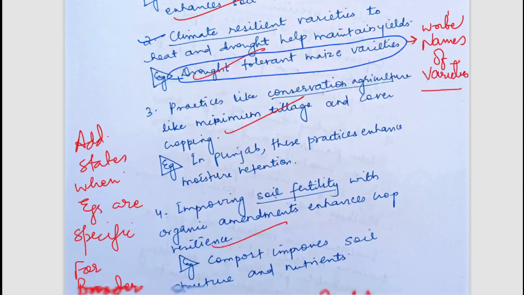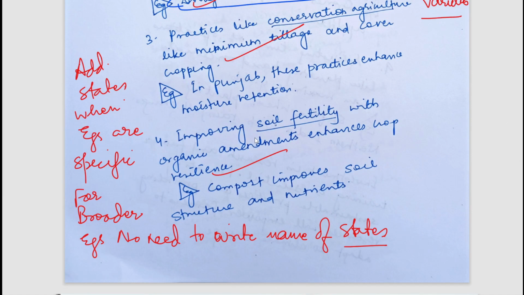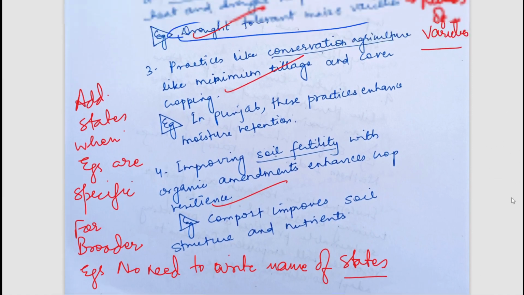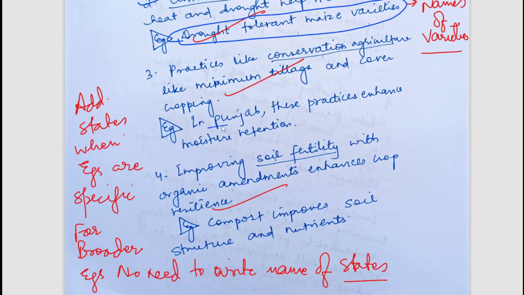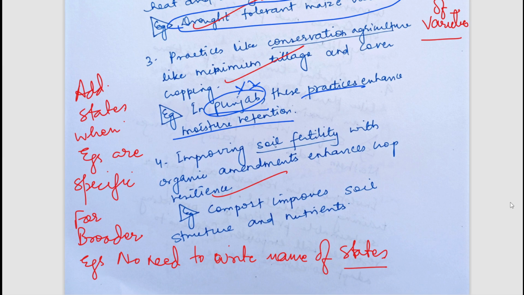Practices like conservation agriculture can be there, improving soil fertility. So in the examples, you can see that the student has written examples like this. In Punjab, the practices enhance moisture retention. So it is a kind of vague example. So we should add Punjab, add states where the example is specific, that is, this is specifically done in Punjab. There is a case study in Punjab. But when it's a broader example, we should avoid these states. Okay, it can be done anywhere. So we should keep these small things in mind.